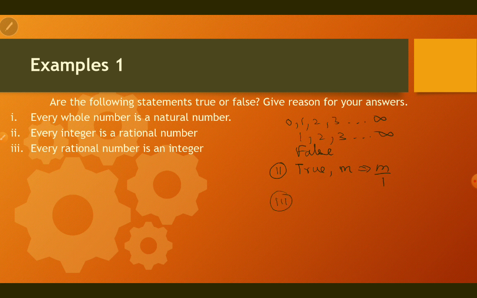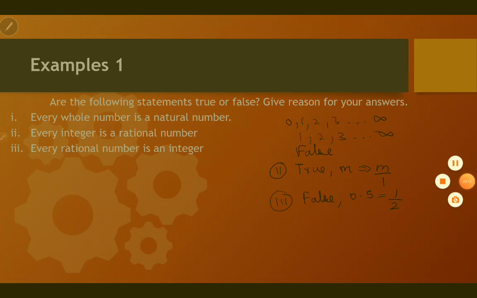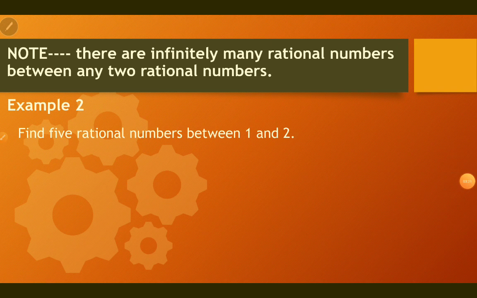Every rational number is an integer. False. Example, 0.5 is equal to 1 by 2. It's a rational number but it's not an integer. Note, there are infinitely many rational numbers between any two rational numbers.